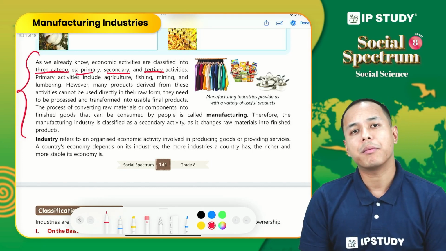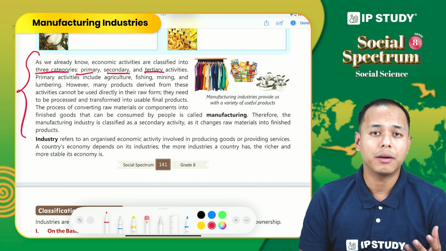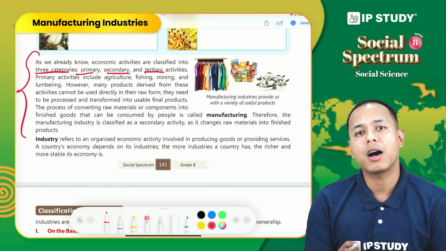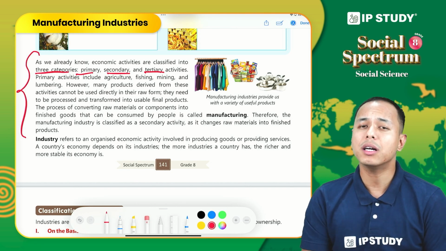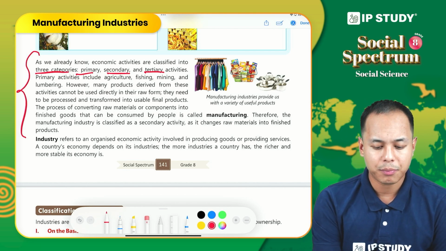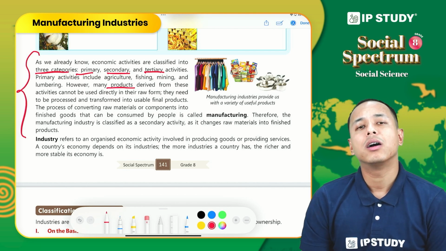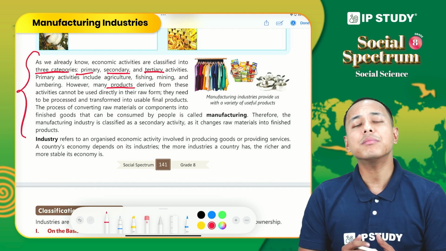So what are primary activities? Primary activities include activities like agriculture, farm, mining, fishing, lumbering. So all these come under primary activities. One thing we have to understand is that the product that we get from primary activities might not be possible to use directly, or it needs some transformation.